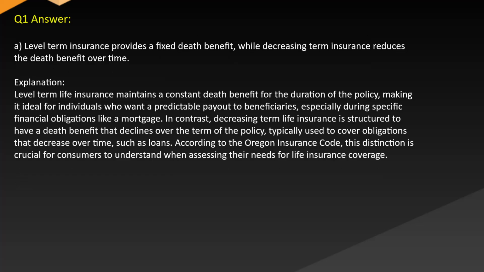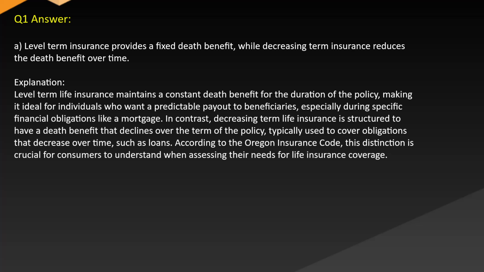Answer A. Level term insurance provides a fixed death benefit, while decreasing term insurance reduces the death benefit over time. Explanation. Level term life insurance maintains a constant death benefit for the duration of the policy, making it ideal for individuals who want a predictable payout to beneficiaries, especially during specific financial obligations like a mortgage.